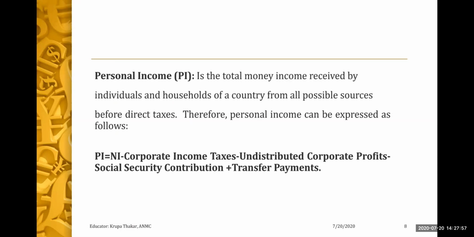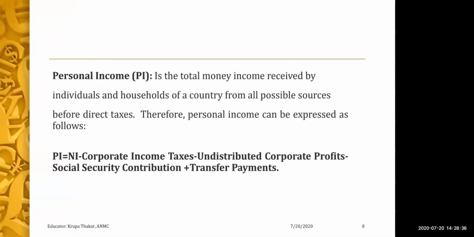Now here we need to understand what is undistributed profit. Undistributed profit is the amount which is left over for further investment into the production process. Let's say, for example, if the company has earned a profit of 20 lakhs, the company owner or the director is not going to take away all the profits. He would keep some part of the profit so that he can further reinvest into the business for further production in future. That is undistributed profit. We have transfer payment also.